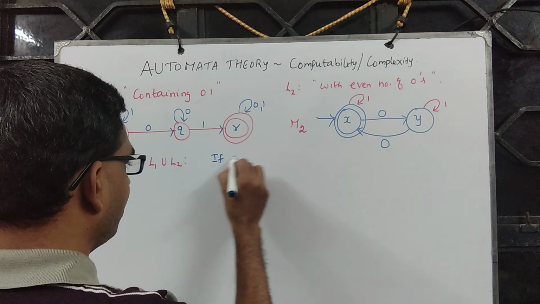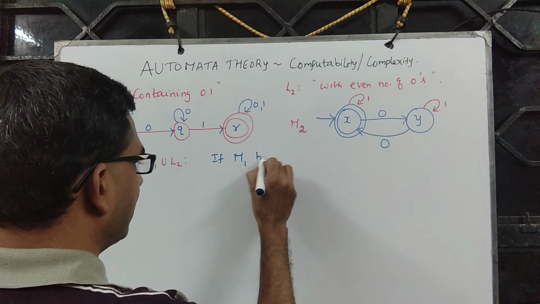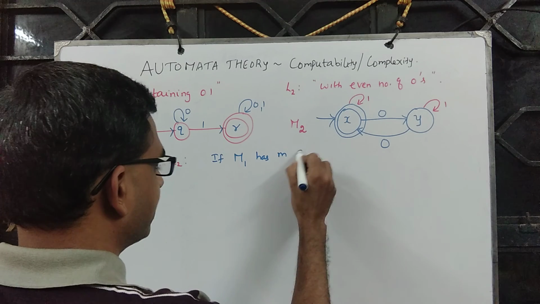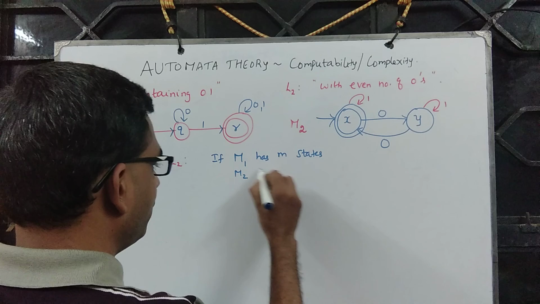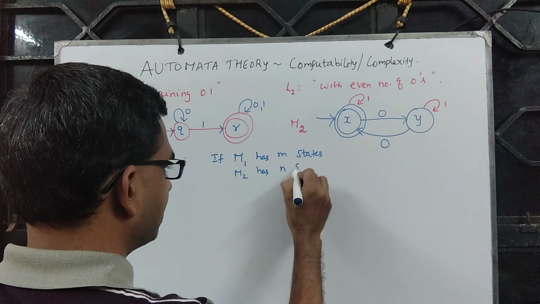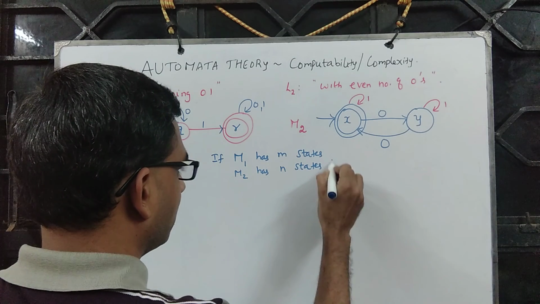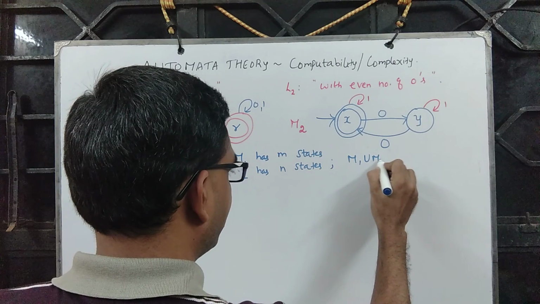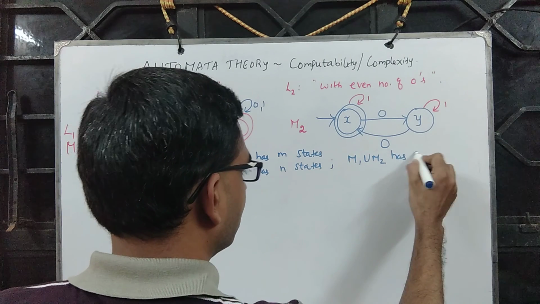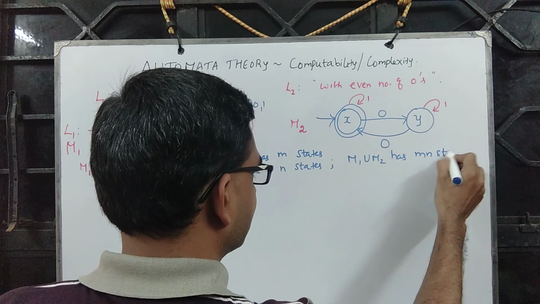So if M1 has m states and M2 has n states, then our construction M1 union M2 has mn states.